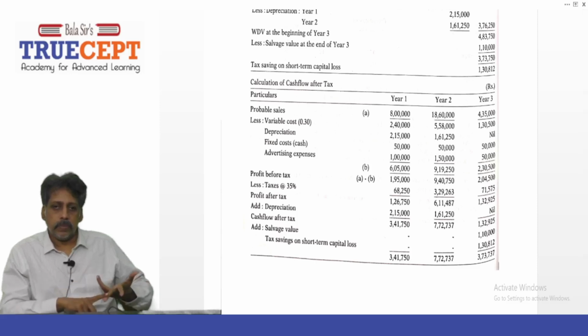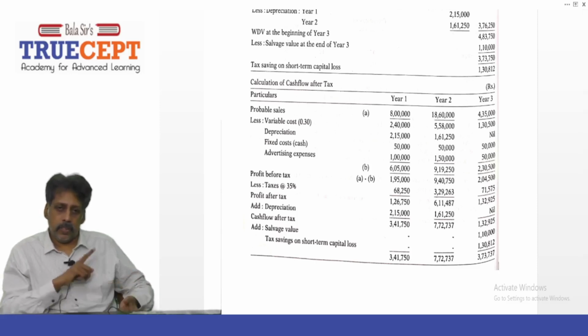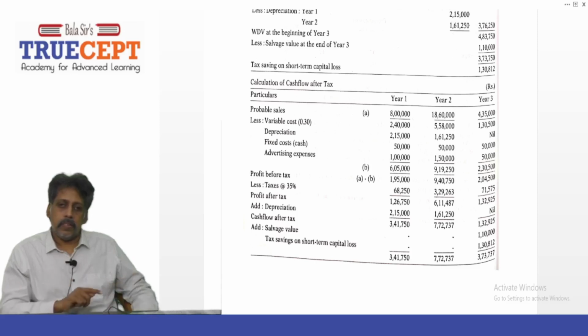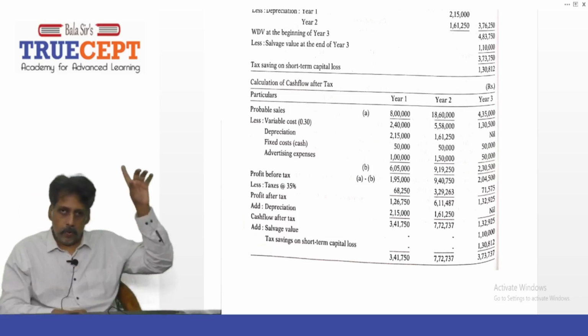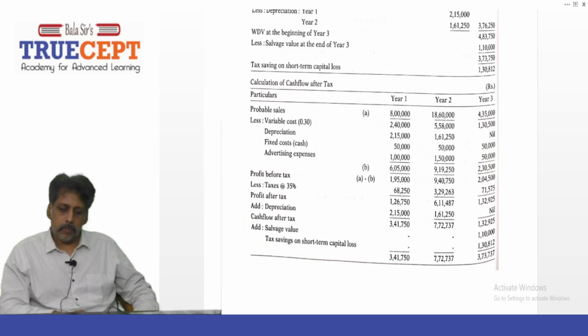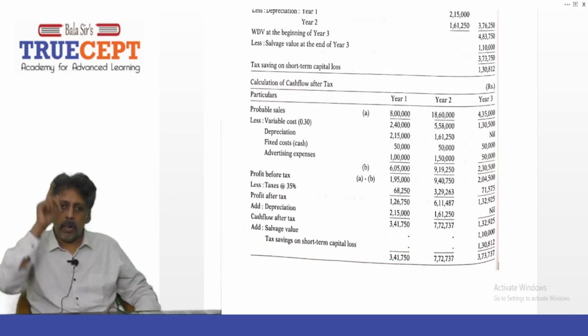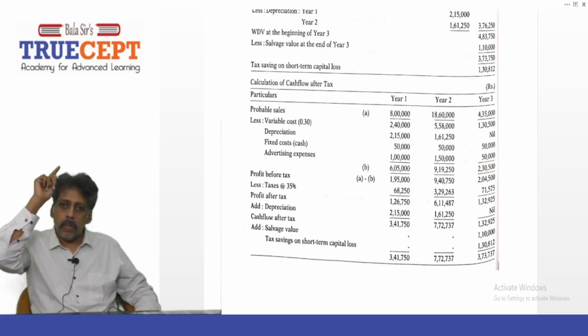First line, probable sales, nothing but expected sales, which is 8 lakh rupees, 18 lakh 60,000, and then 4 lakh 35,000. Then, less all the expenses one by one. Variable cost, 30% of sales, 2,40,000. Depreciation 2 lakh 15,000. Then fixed cost 50,000. Then advertising expenses 1 lakh for year one. Adding up, 6 lakh 5,000 is the total expenses.